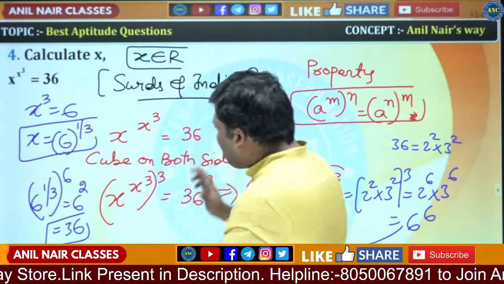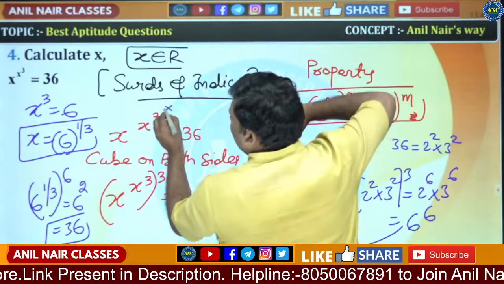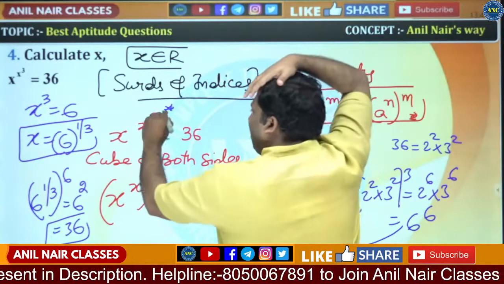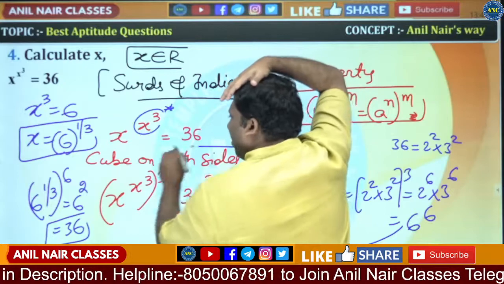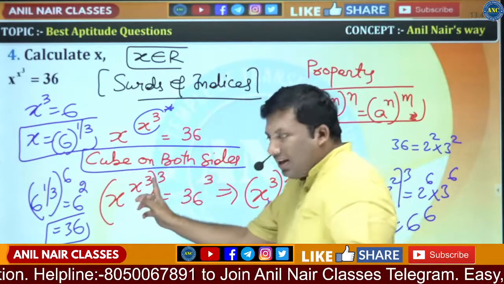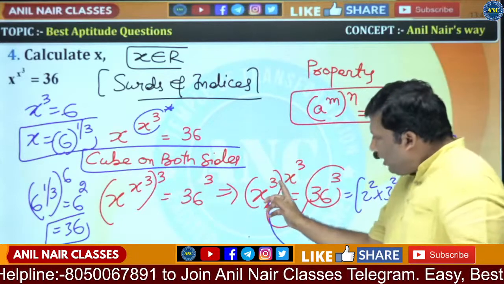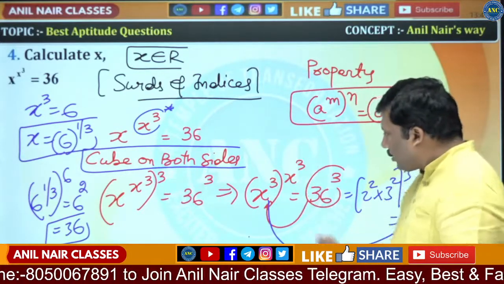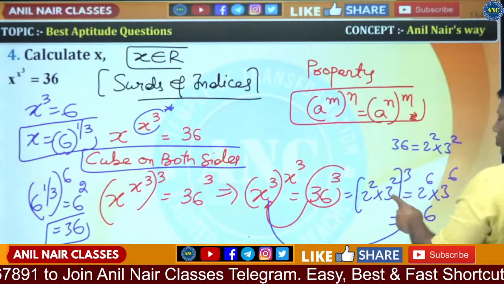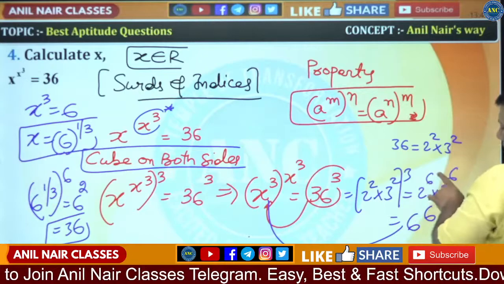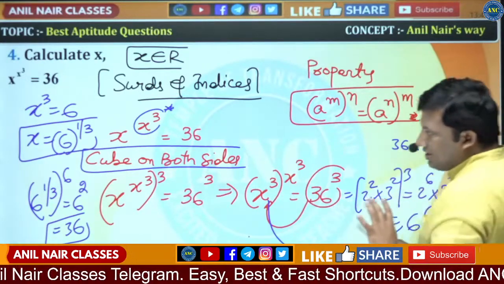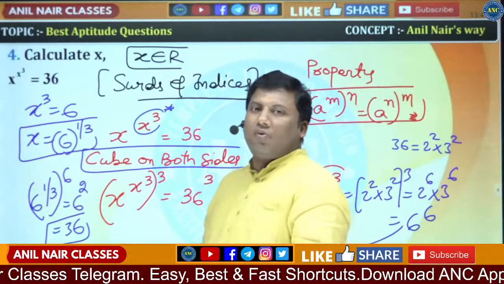The idea is to tell you, the root cause of this problem is x power 3 is 36. The power is x cube, so I cubed both the sides. A power m power n is a power n into m, so x cube power x cube. These base and power should be the same. 36 is 2 square into 3 square whole cube, 2 power 6 into 3 power 6, 6 power 6. X cube is 6, so x will be 6 power 1 by 3.